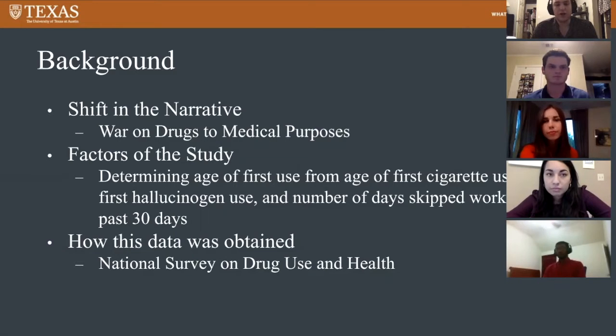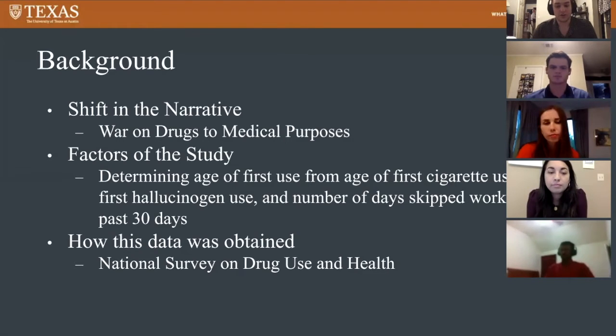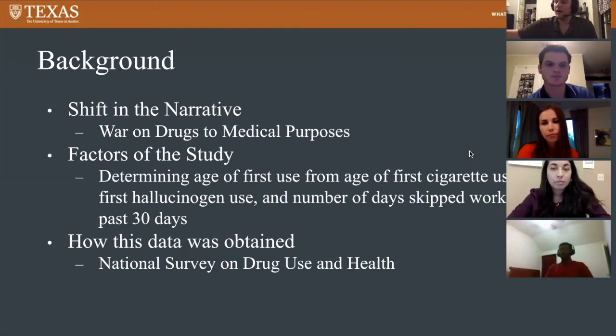We're going to try and determine the age of first use of marijuana from the age of first use of a cigarette, the age of first use of a hallucinogen, and the number of days skipped work in the past 30 days. The data that we're using is from the National Survey on Drug Use and Health. The principal investigators were the U.S. Department of Health and Human Services, the Substance Abuse and Mental Health Services Administration, and the Center for Behavioral Health Statistics and Quality. Our group analyzed and felt that the data was collected fairly and appropriately. We see no statistical rules being broken in the collection of this. So now I'm going to hand it over to Graham to talk about the methods.